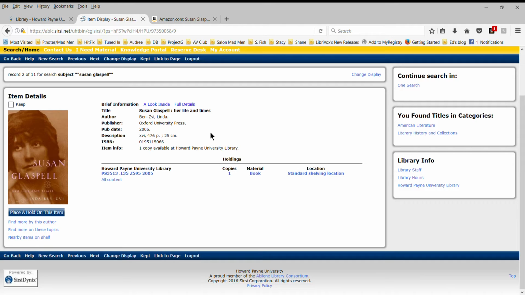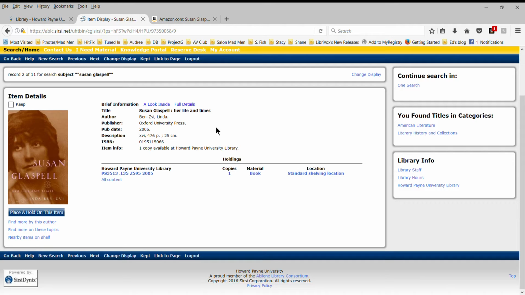We've got a university press publication, which probably means peer reviewing. We've got a fairly current, timely source, and look at this, 476 pages long. You can tell a lot just from this one screen. This XIV right here refers to the preface or the introduction. That's a Roman numeral. It means 16 pages for the preface or introduction. So basically, we've got a 500-page book.